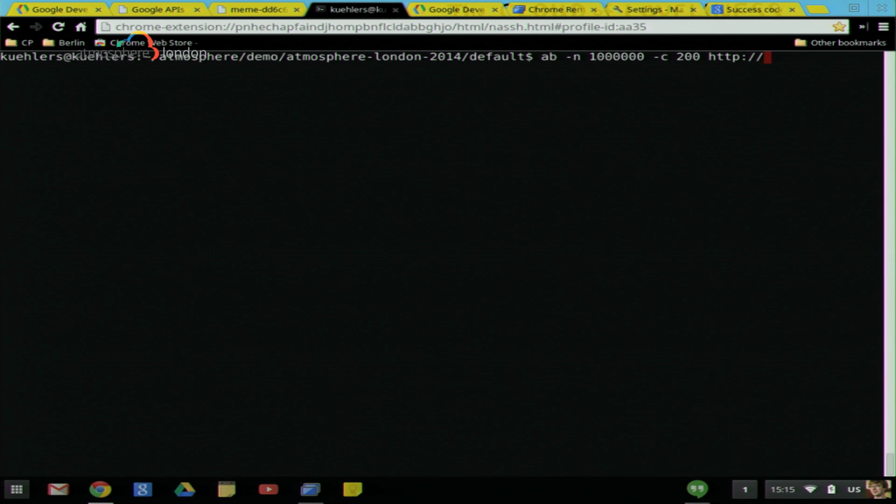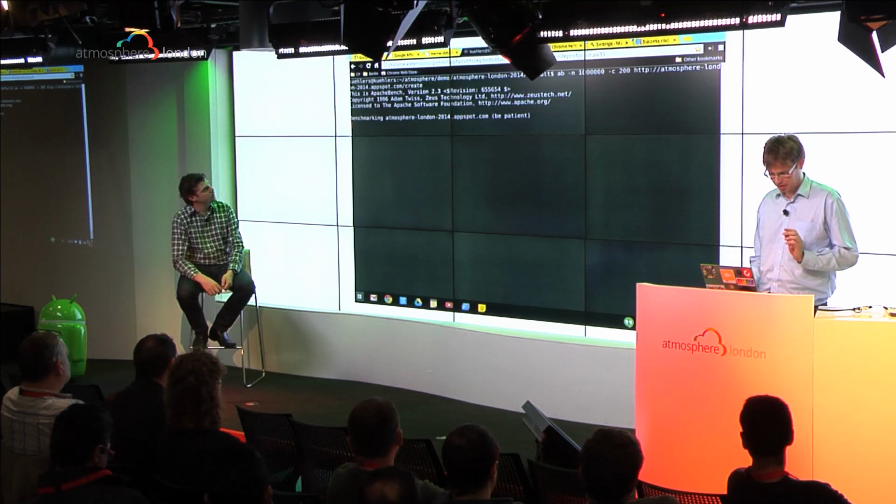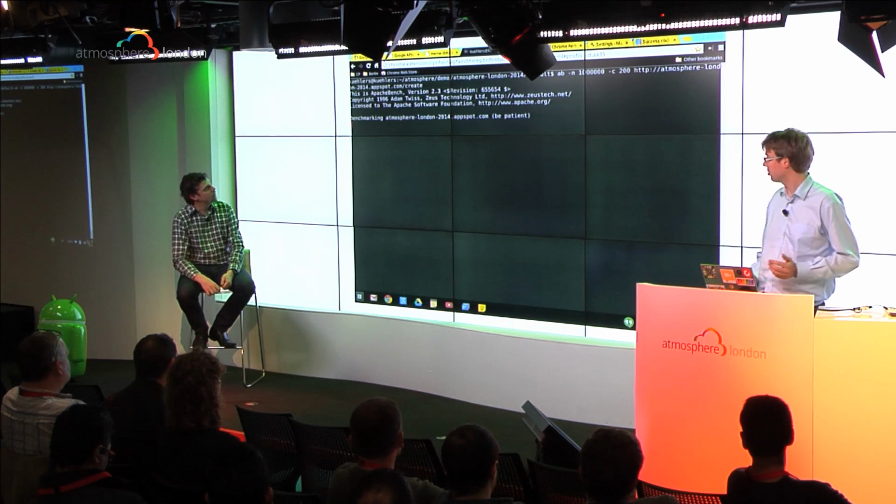And I'm going to hit those against my app, which is atmosphere-london-2014.appspot.com. So we've created a page which simulates a meme being added, without having to specify all the data on the command line. I don't want to go through this whole endpoint post because that gets a little bit difficult. So I'm going to do that. And it's actually started. So what do we do next?